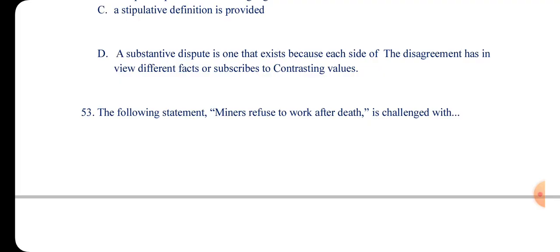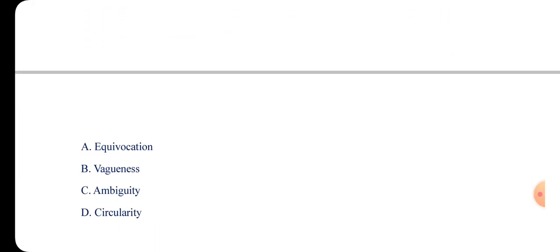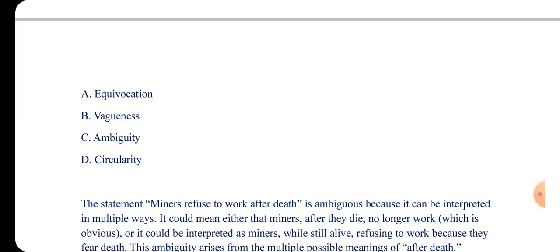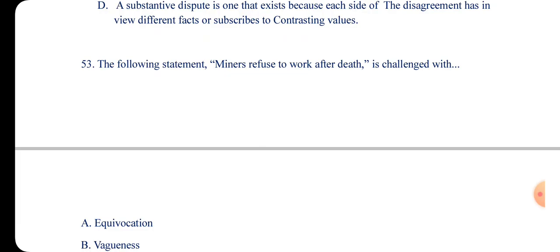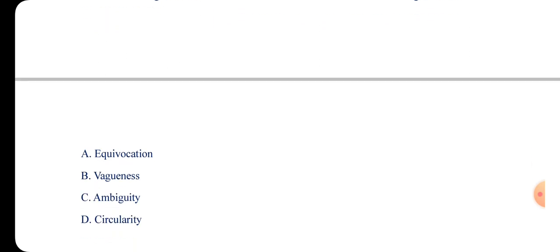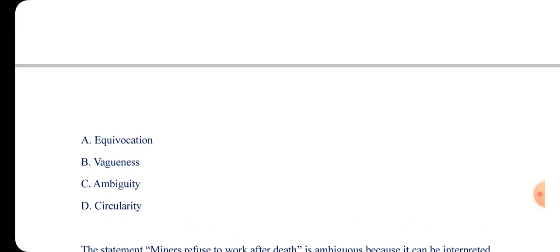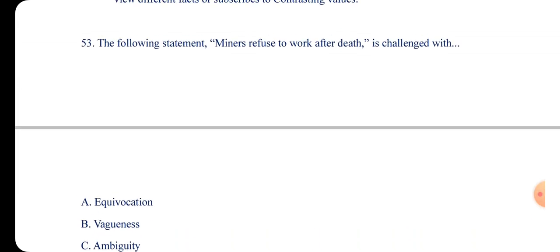The following statement: minors refuse to work after death, is challenged with A, equivocation; B, vagueness; C, ambiguity; and D, circularity. So I'll go for equivocation.